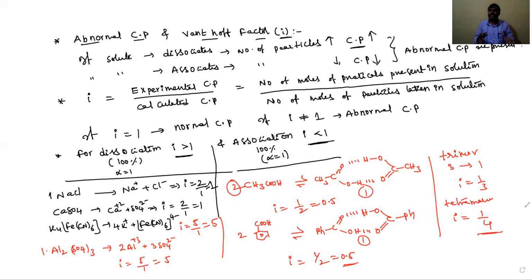If 100% dissociation and 100% association do not take place, then what is the relation between the van't Hoff factor i and the degree of dissociation constant or degree of association constant? We need to discuss that. Okay, students, let's see the relation between alpha and i.